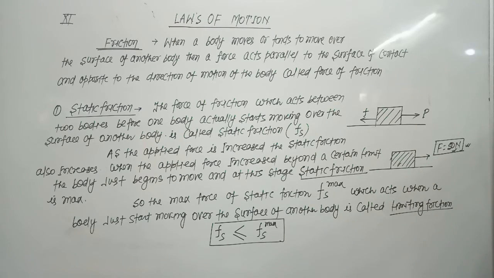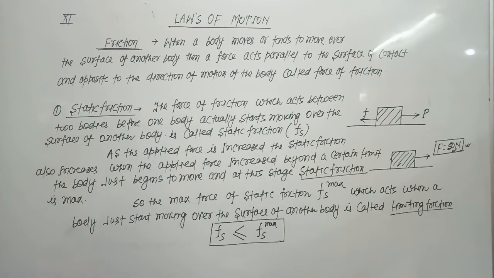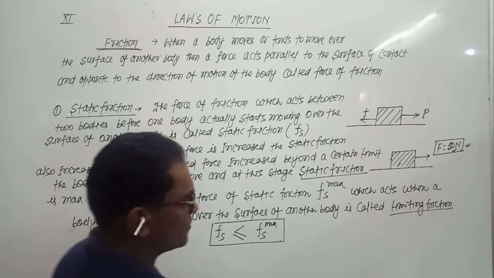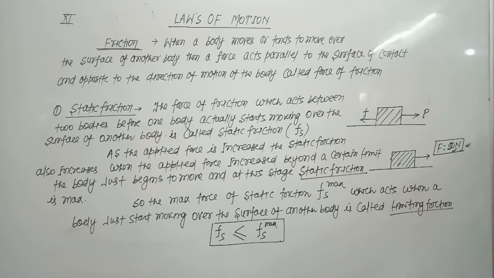As the applied force increases, the value of static friction also increases, and the value of static friction becomes maximum when the applied force is maximum. So the maximum value of a static friction, when the body is just going to start over the surface of another body, is called limiting friction.